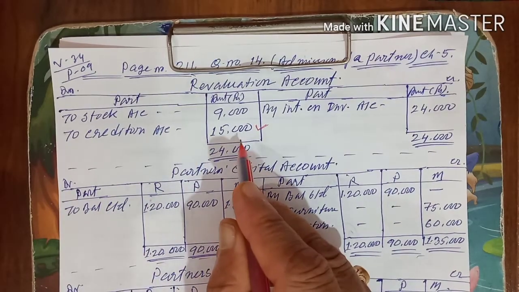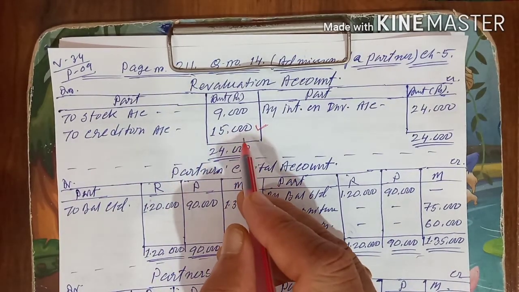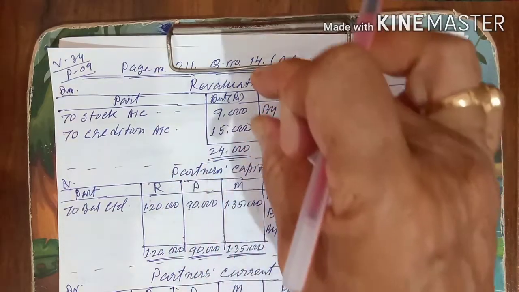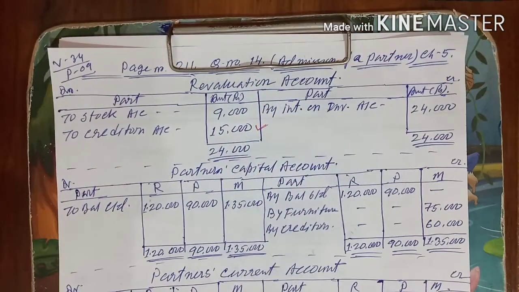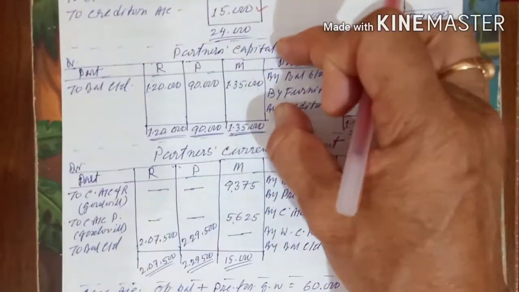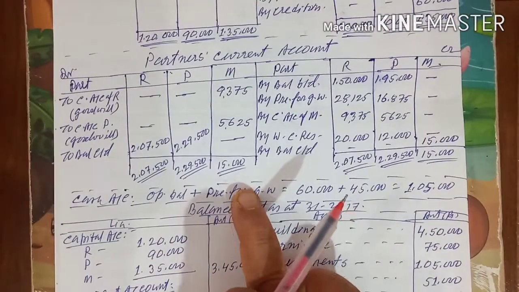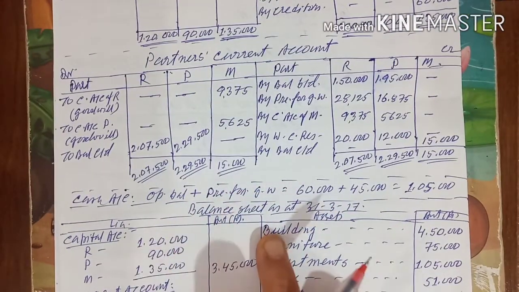First effect. And the second effect you will keep in mind when you do the balance sheet, that time the creditors account will be affected. First we will do the revaluation account, after completing then we will do the partners' capital account, then the partners' current account, then the cash account, and then the balance sheet.